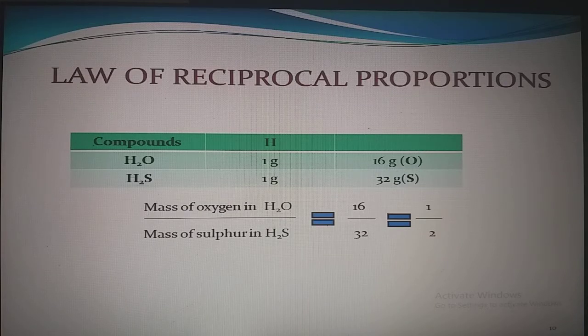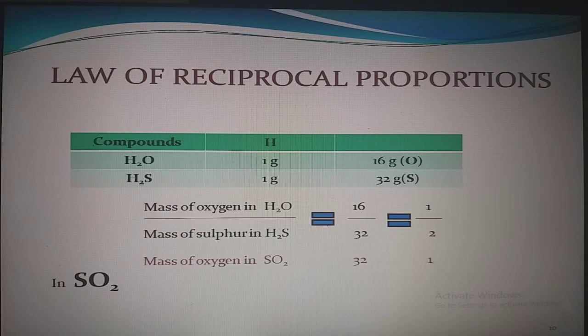Wait, it's not over yet. What if sulfur and oxygen combine directly? Yes, sulfur and oxygen can combine directly and they form SO2, sulfur dioxide. Let us calculate the ratio of sulfur and oxygen in sulfur dioxide.